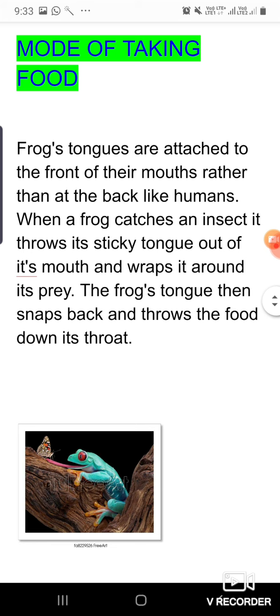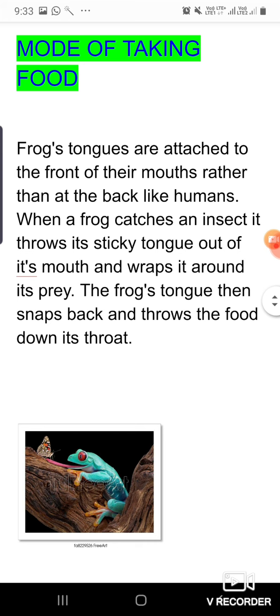So you can imagine how strong their tongue is. So in this way their tongue helps in catching the prey, and even heavier objects. In humans, the tongue is attached at the back.